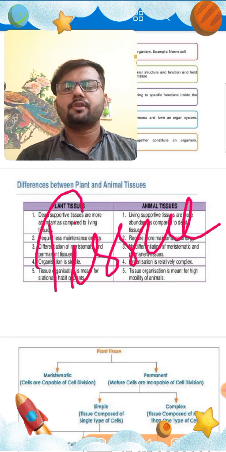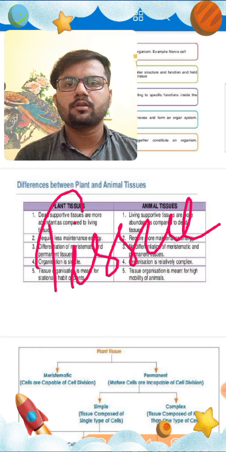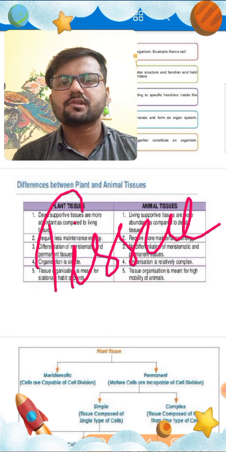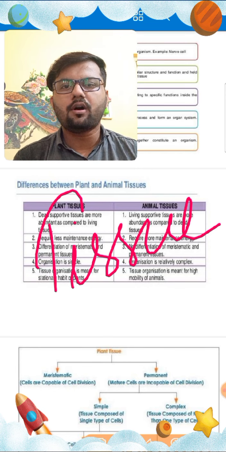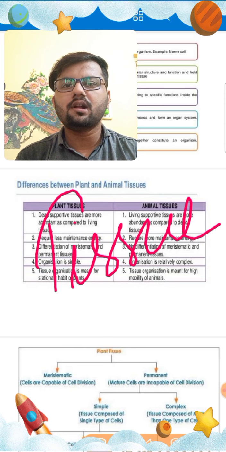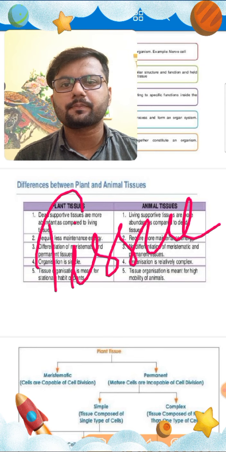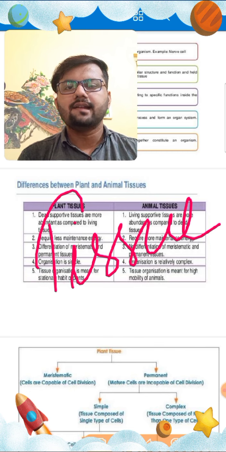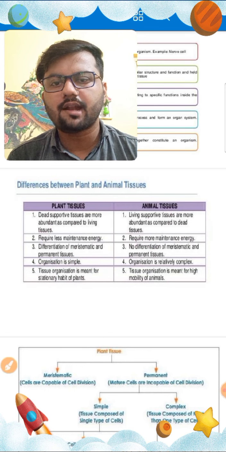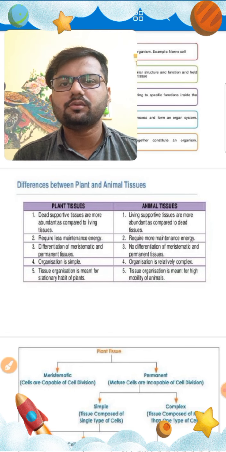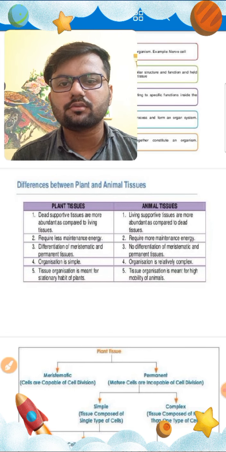A tissue is a group of cells performing some specific function. Tissue is a group of similar or dissimilar cells performing a specific function. And these tissues are broadly classified in your textbook into two types, that is plant tissue and animal tissue.